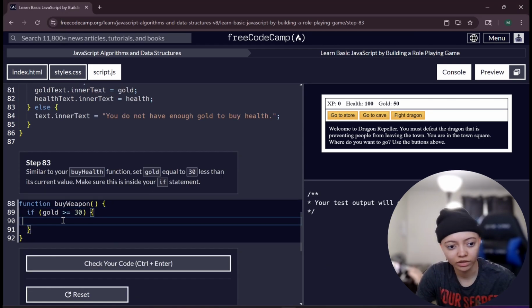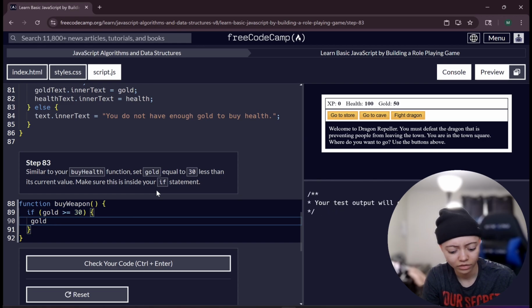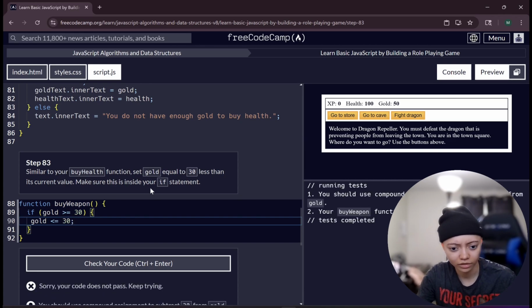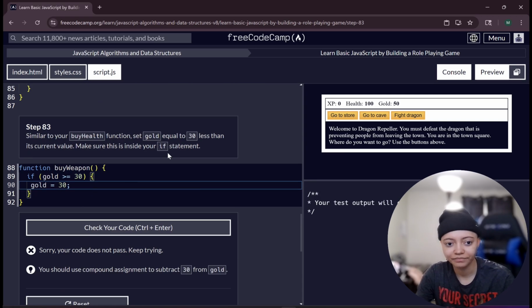So they want me to do it inside of here, and now they want me to set gold equal to 30 less than its current value. Is it saying do something like this? Okay, that's not what it's saying. Every time I think less than, I feel like they're telling me to do the less than value. But what they're telling me to do is the minus.